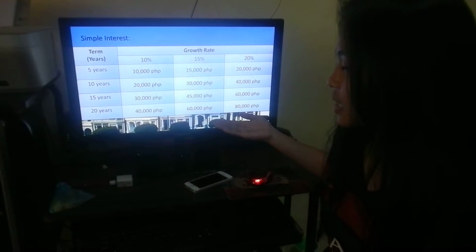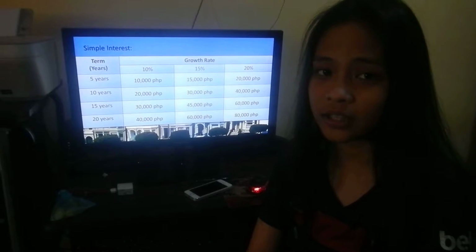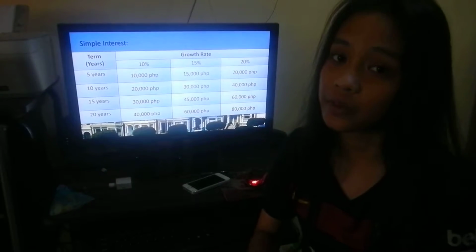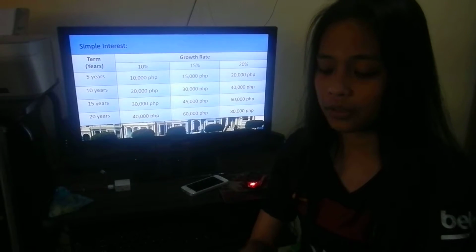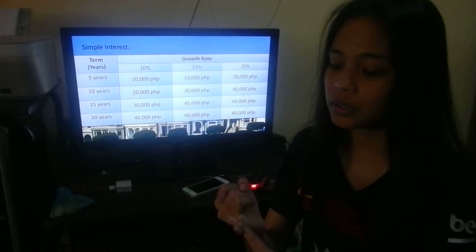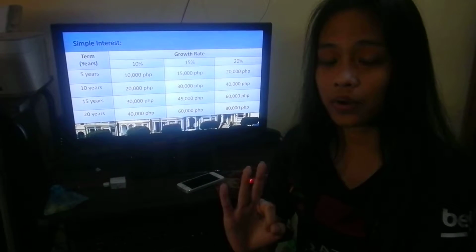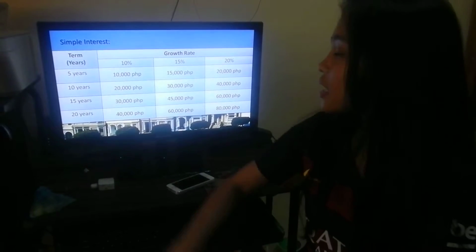So this here is the simple interest table. Before I let you choose, there are 2 interests that I would like you to choose: the simple interest and the compound interest. The simple interest consists of 3 components: the principal value, the rate, and the time. These 3 components are to be multiplied in order to get the simple interest.